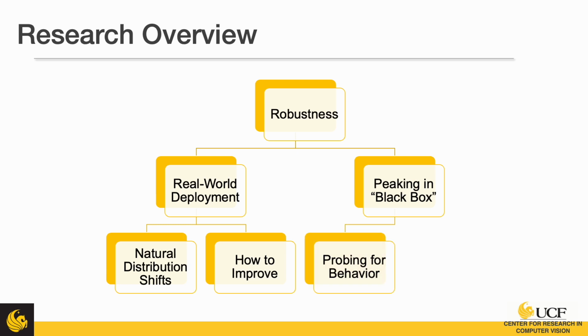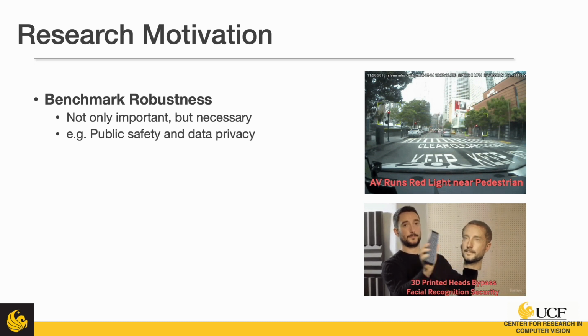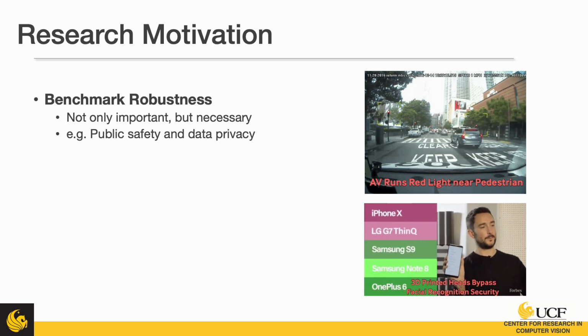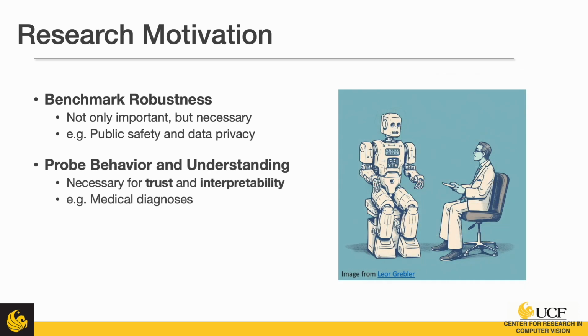And then on the other side, we want to peek into the black box. So a lot of these architectures are black box architectures. So we want to probe them for their behavior, and based off of those findings, see how we can improve those models. So the motivation for this is benchmarking robustness is very important because these products need to be safe and the users need to be able to trust them. So here are some examples of those kinds of failures that we have seen in the real world.